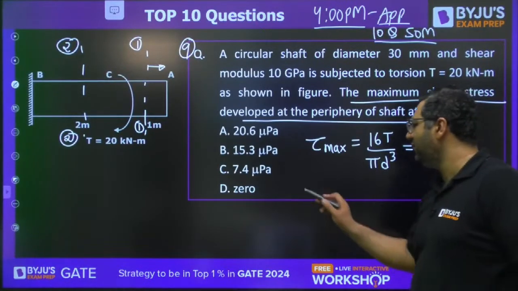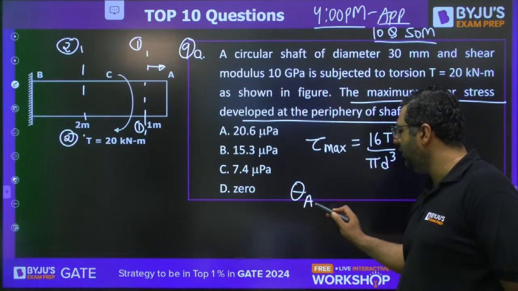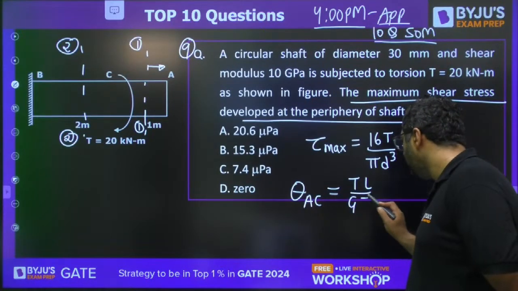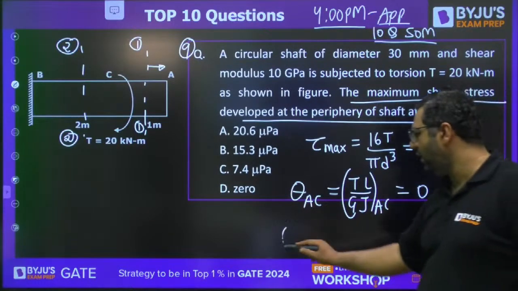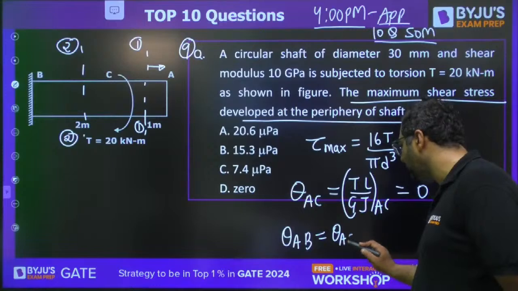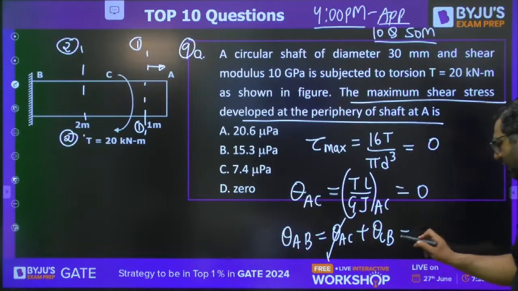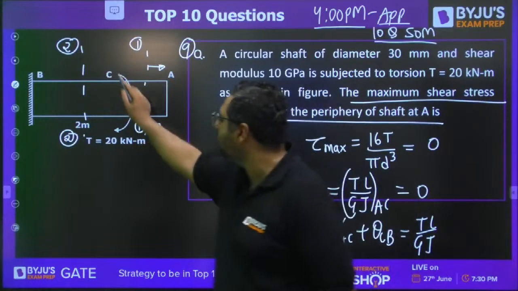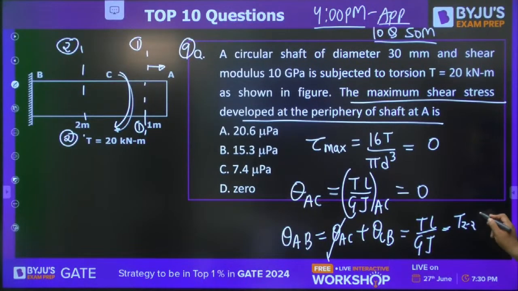But my dear, when you are going for the angle of twist, you know that the angle of twist theta A with respect to C will be 0, because that is going to be TL by GJ, and in section AC there is no torque. But if you find theta at A with respect to B, then it will be theta at A with respect to C plus theta at C with respect to B. So this is 0, but this is not 0. Because of that, this will be TL by GJ. So here, if you take this section, this is the value of torque, so this is T2 L upon GJ.